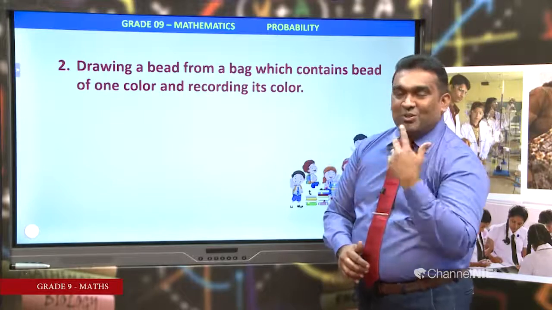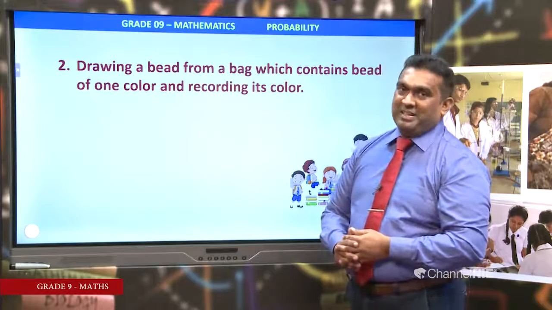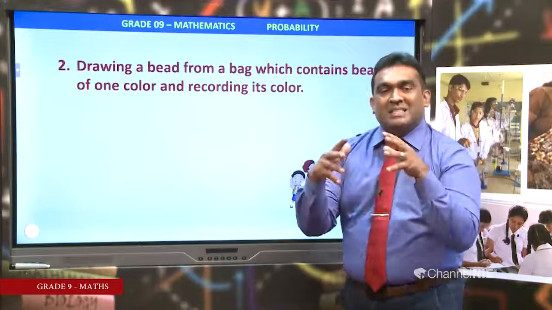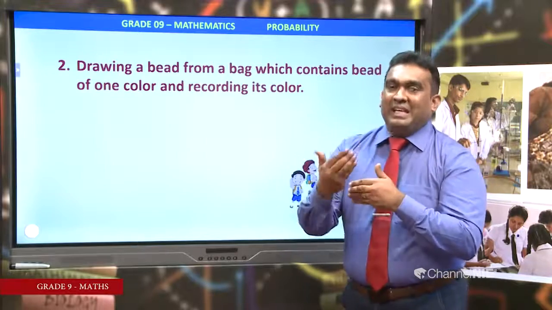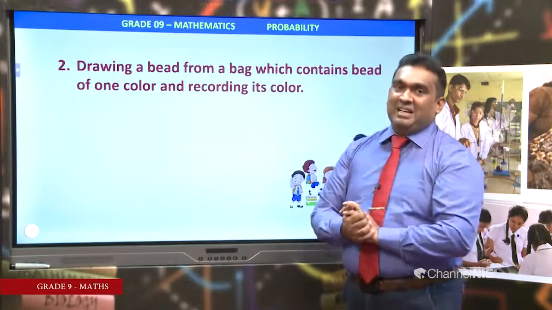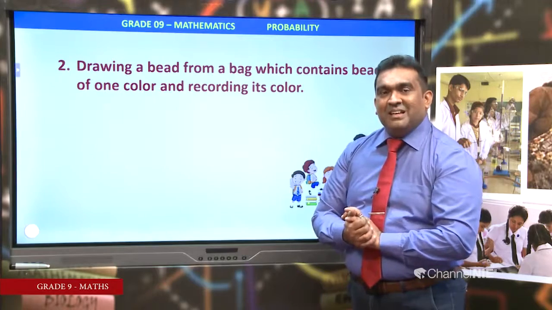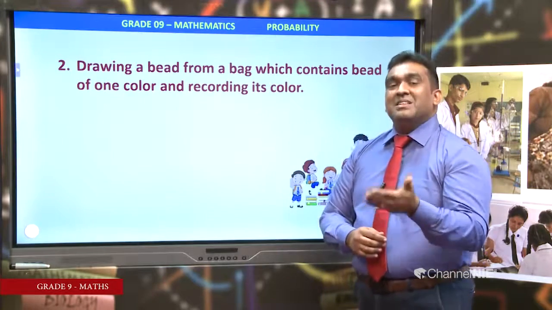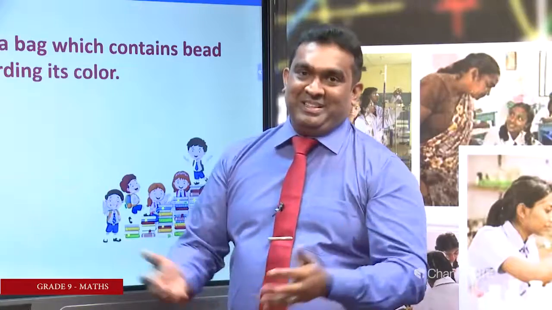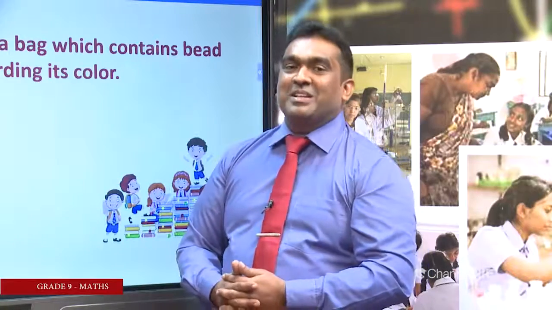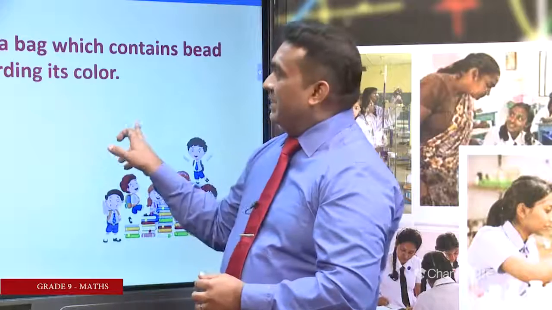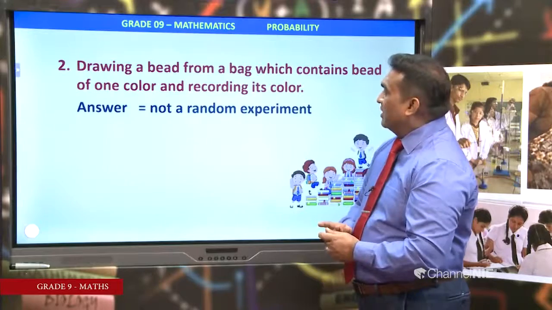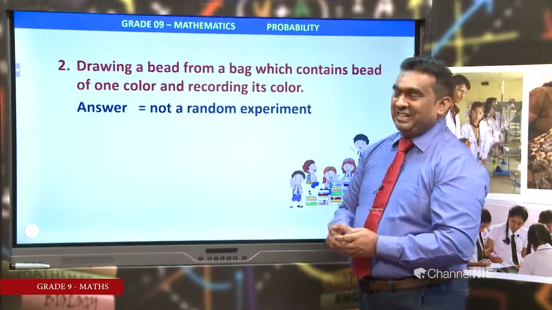We know that that is not a random experiment. It means you can say the first ball is red in color, the second one is red in color, the third one is red in color. No doubt. Therefore, that is not a random experiment.